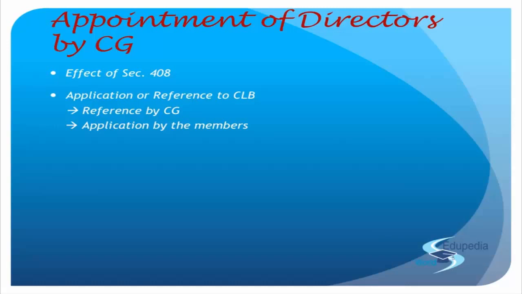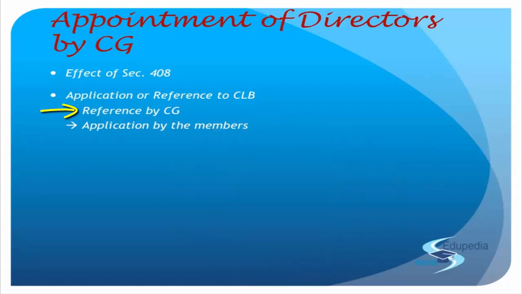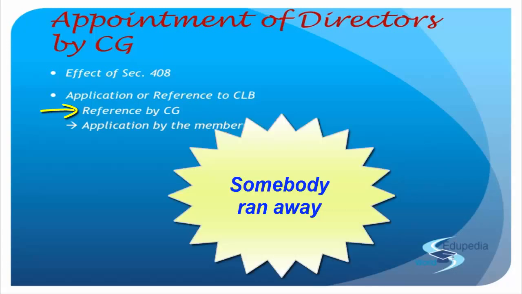Ultimately, the oppression and mismanagement had to be tackled, right? But over here, what they want is an additional director. That is a nominee one, right? A nominee director needs to be appointed. So for that, what they need is a reference. So first, either it is referred by the central government that listen, Company Law Board, I think this company needs a nominee director because of certain situations that have taken place. Maybe the board is dissolved, all of a sudden directors have all resigned. Maybe somebody ran away, somebody absconding, without even knowing what is happening and what's not.